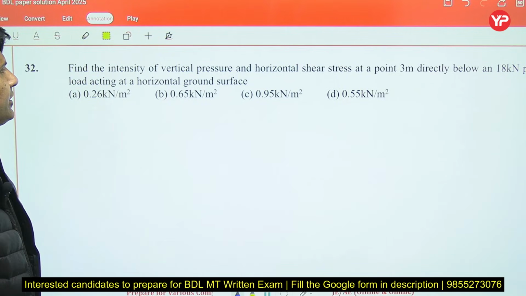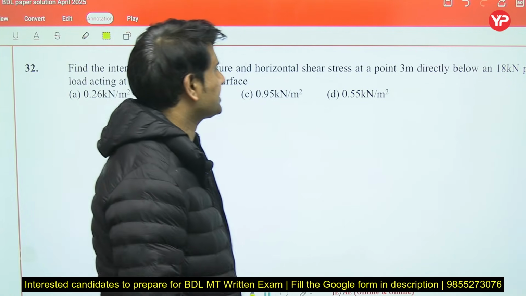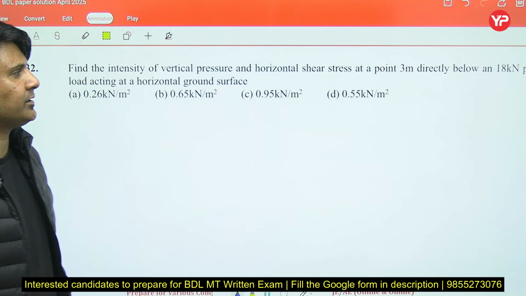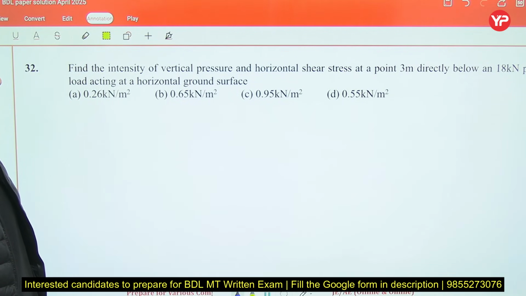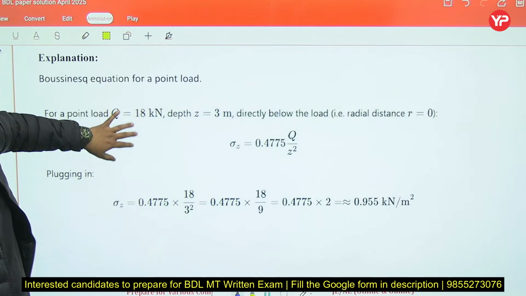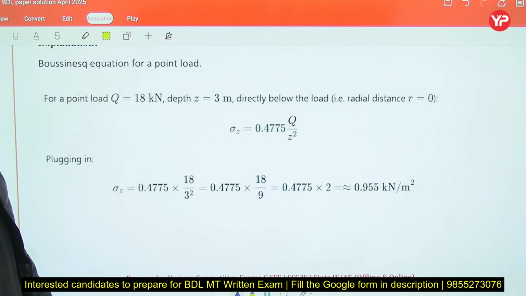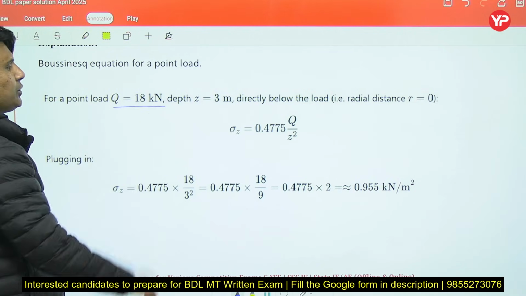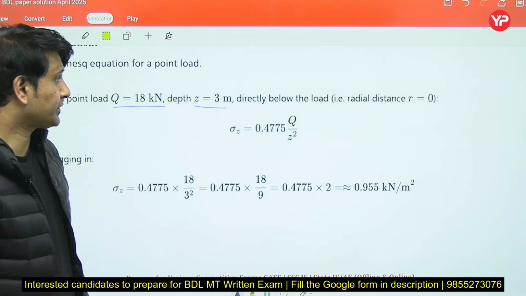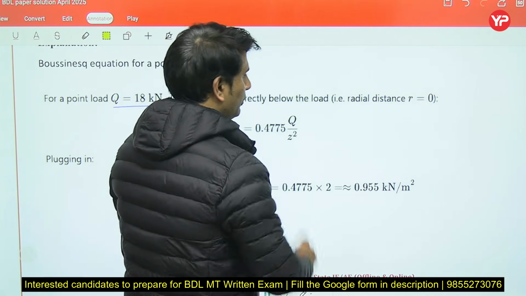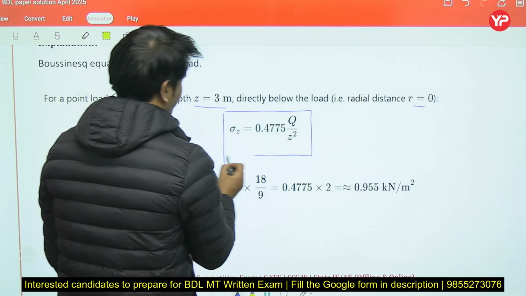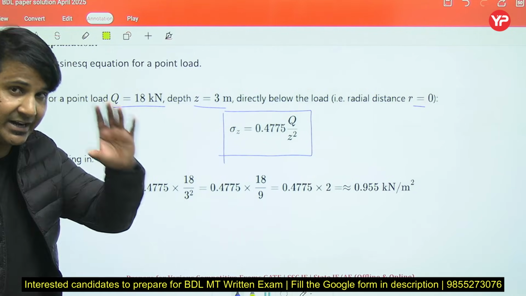Next, find the intensity of vertical pressure and horizontal shear stress at a point 3 meter directly below an 18 kilonewton point load acting at a horizontal ground surface. This is from soil, Boussinesq equation you can use here. The Boussinesq equation for point load, they have given the load Q 18 kilonewton. We have to calculate the stress at depth of 3 meter directly below the load. Radial distance is 0.